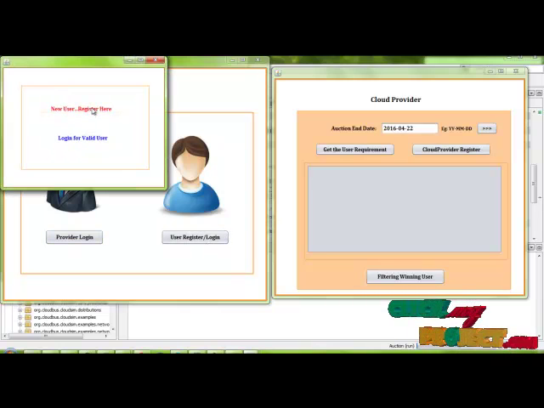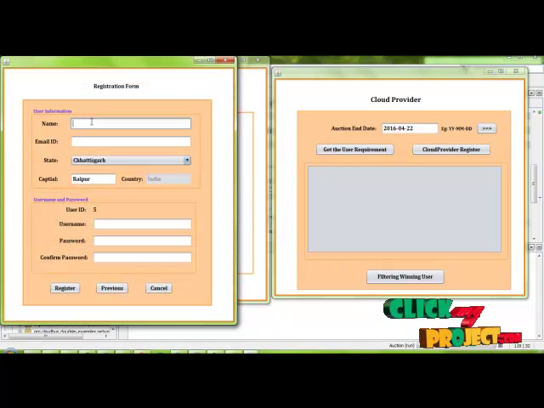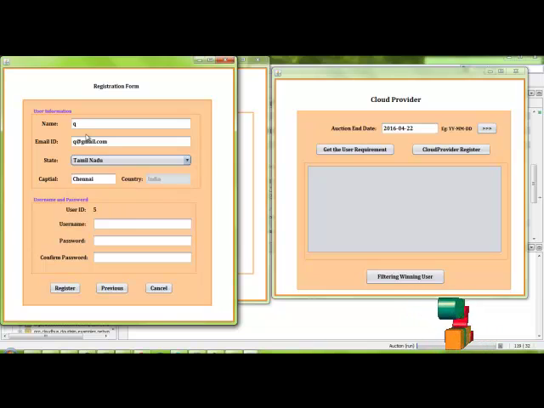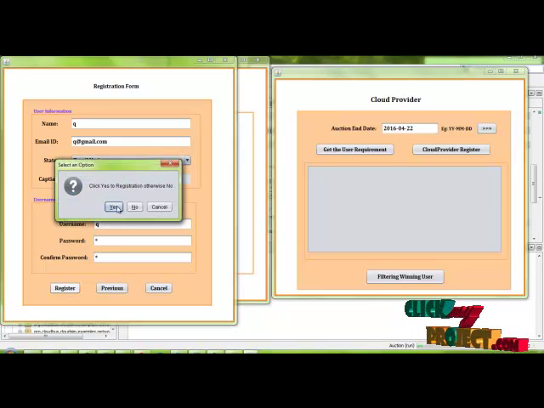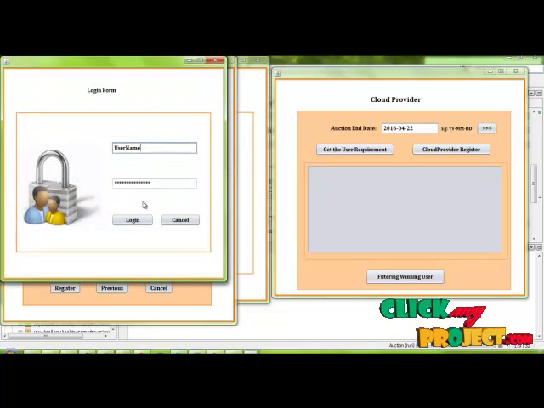If you are a new user, register here; if you are an already existing user, go directly through the login. First you have to register: enter the email, q@gmail.com, and choose the state. Enter the username, password and the confirm password. Click the register and the data is successfully registered into the database.